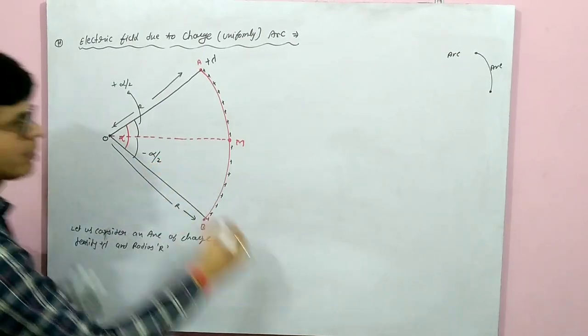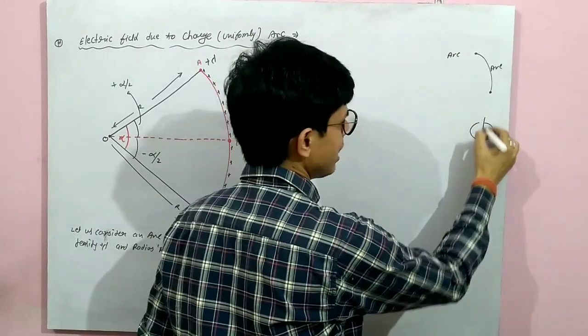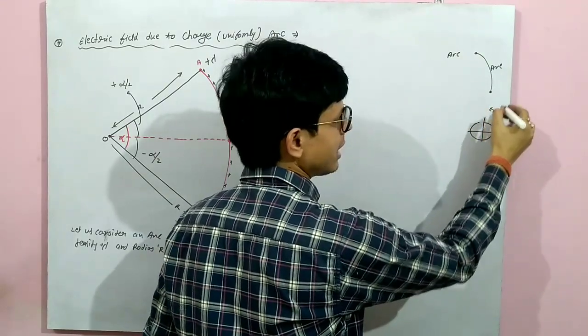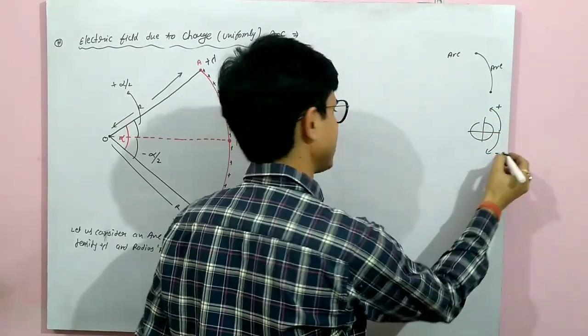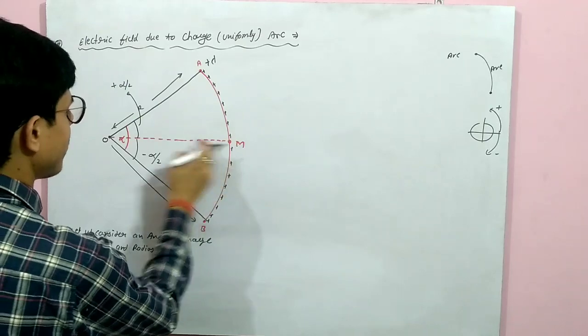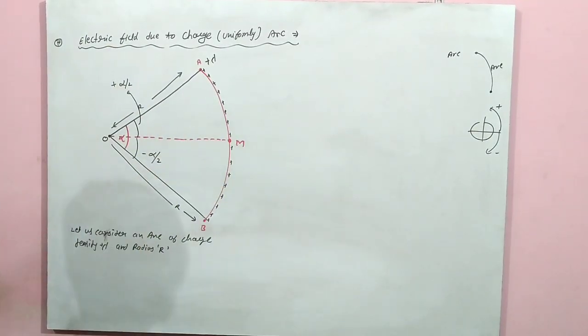Everybody knows in a circle, anti-clockwise above the line is positive, and downward is negative.